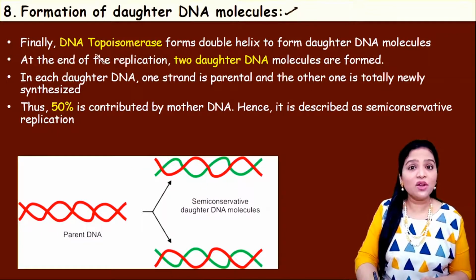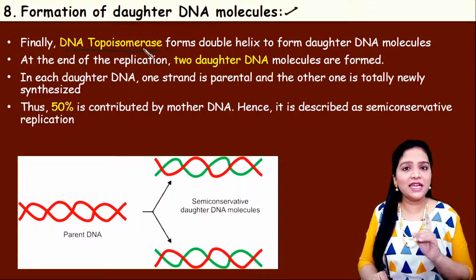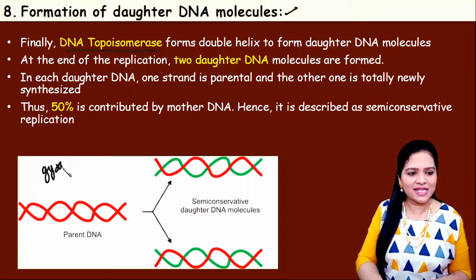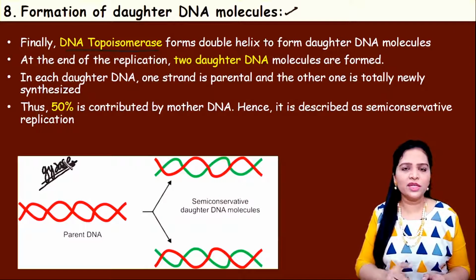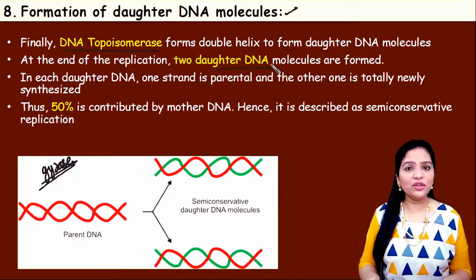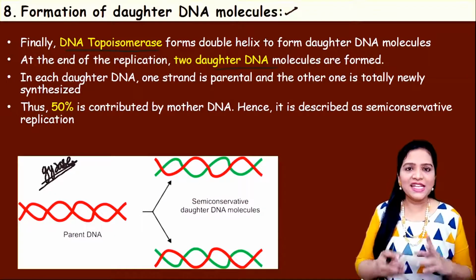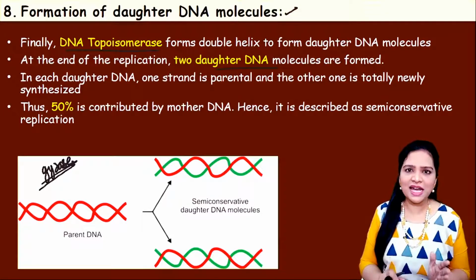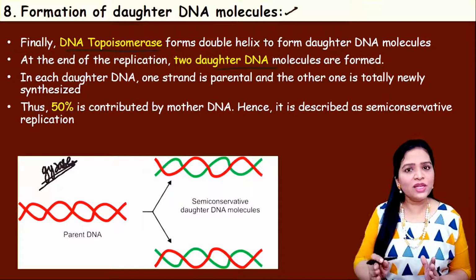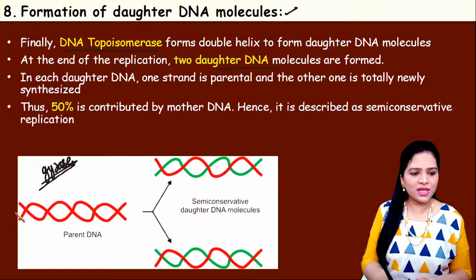The twisting of the newly produced DNA strand will be done by the enzyme DNA topoisomerase. This we also call gyrase. Gyrase or topoisomerase is the enzyme which is involved in the twisting of the newly produced strand. Okay, understand? So at the end of DNA replication, 2 daughter DNA molecules are formed. In each daughter DNA, 1 strand is the parent strand and only 1 strand is the completely newly formed strand.